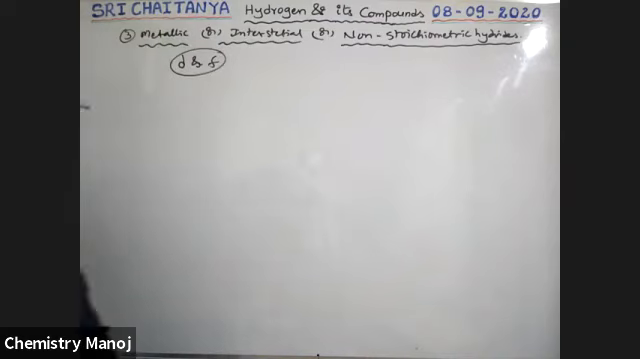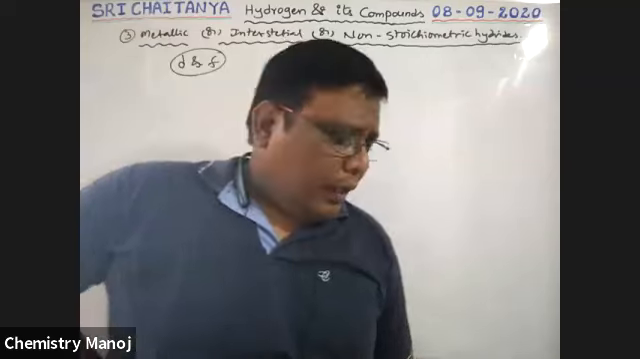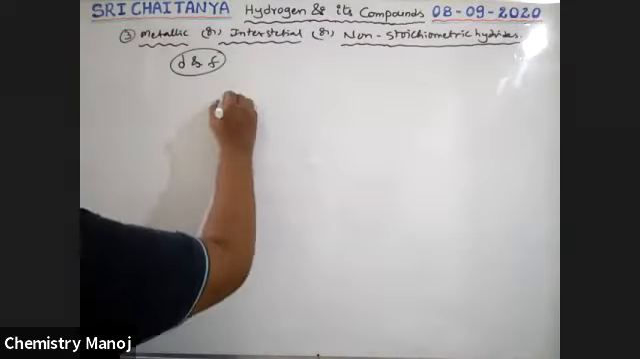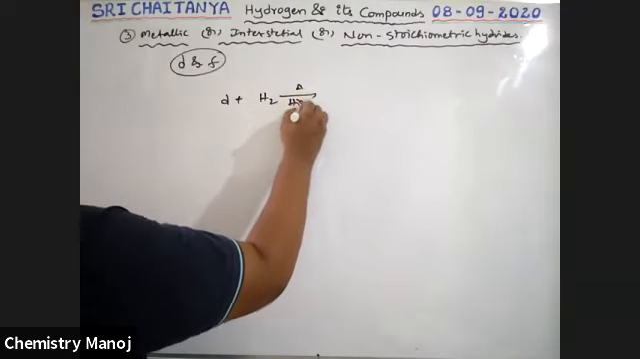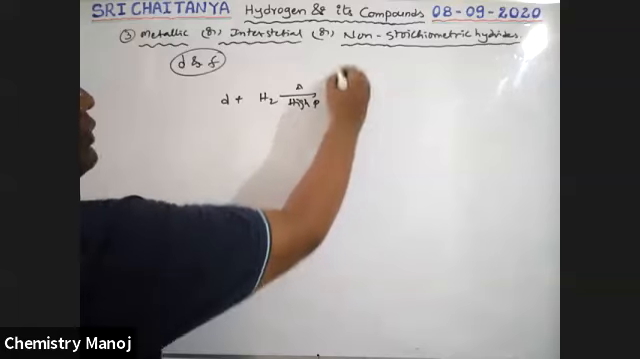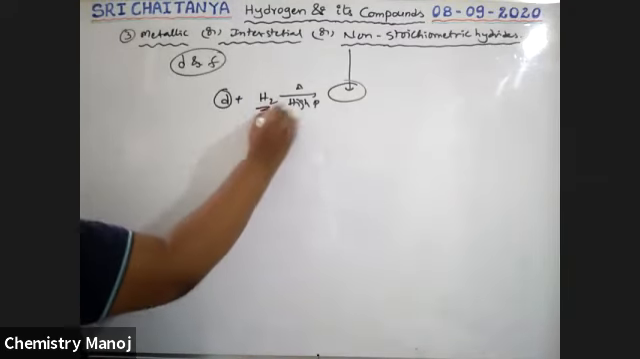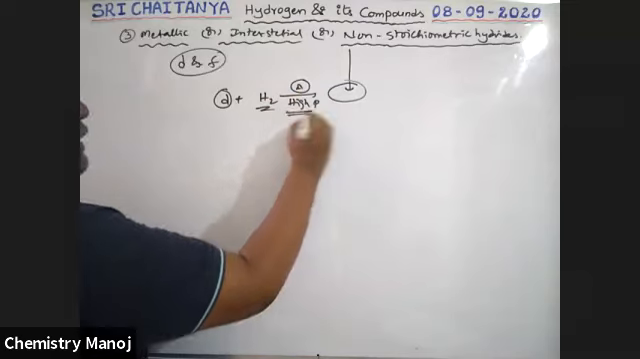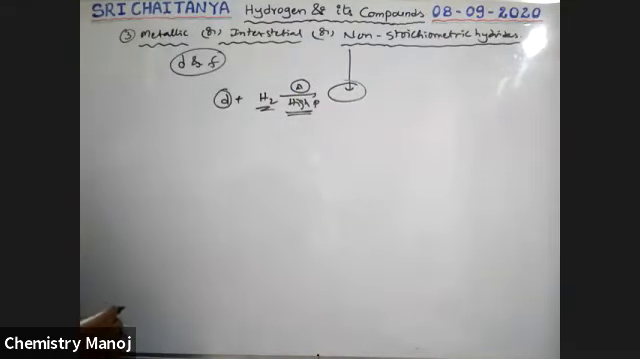So I am taking d block elements. Our d block elements plus hydrogen, heated strongly at high temperature with high pressure, give this type of hydride. So hydrogen gas reacts with the d block elements, and these non-stoichiometric or interstitial hydrides are formed.